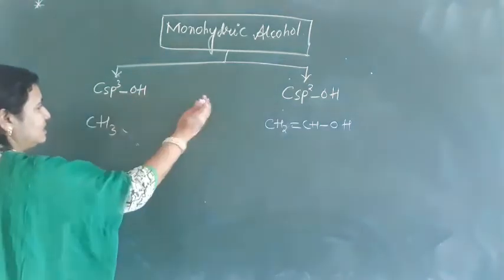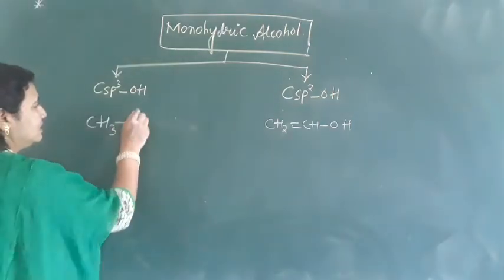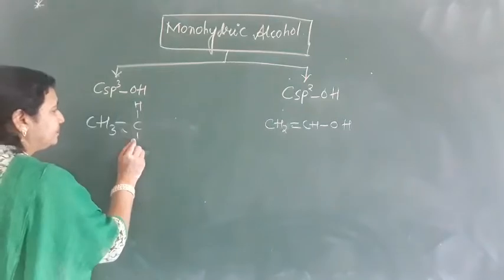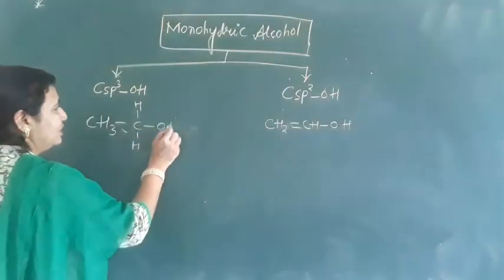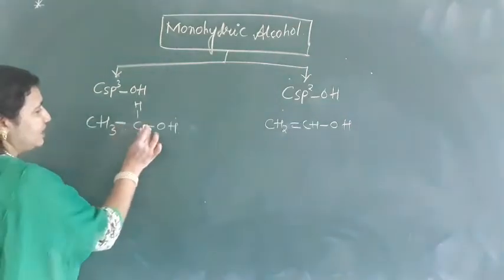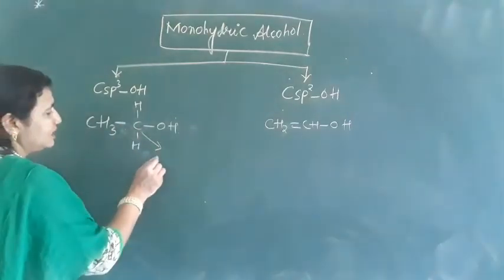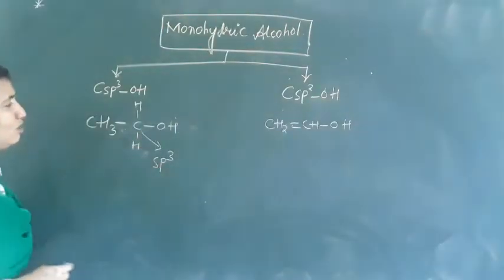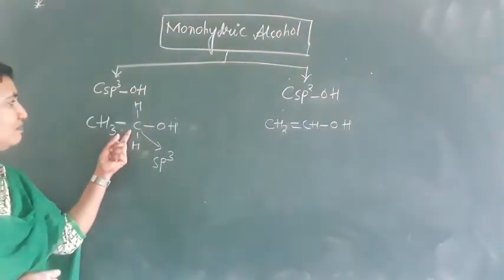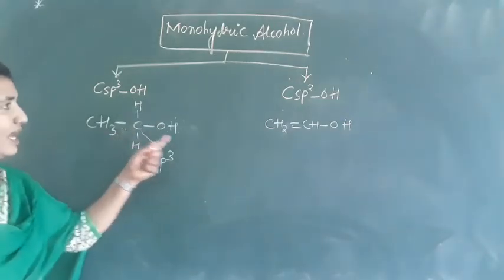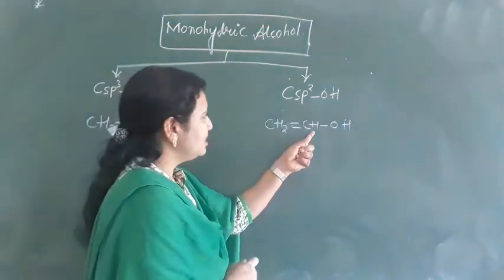If you open this structure, how does it look? This is CH, this is H here, and here we have OH. This carbon has 4 single bonds, which means this carbon is sp3 hybridized.